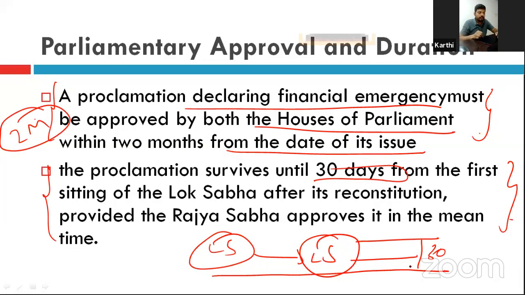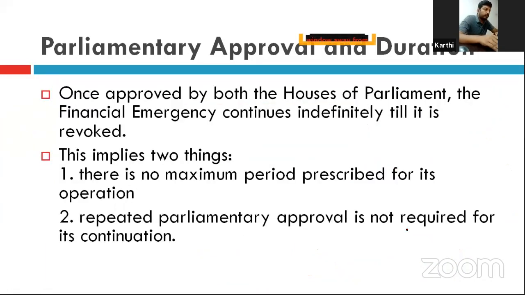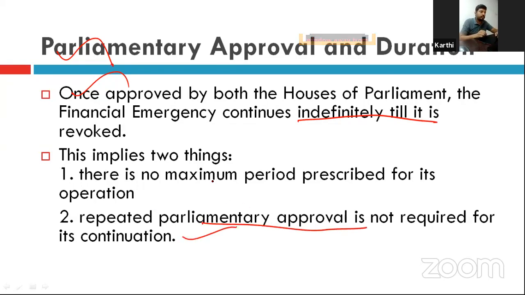And till that time, the financial emergency will survive, provided the Rajya Sabha has approved it. Okay. Once it is approved by both houses of the parliament, it continues indefinitely. No periodical approval is required for the continuation of the financial emergency.